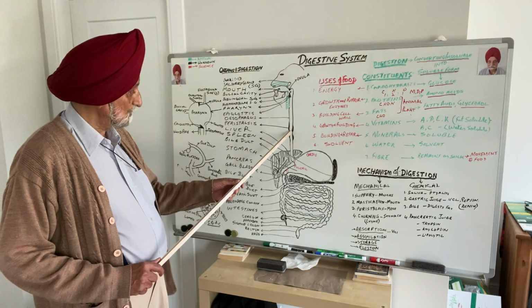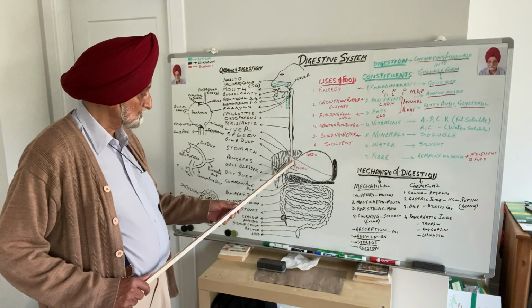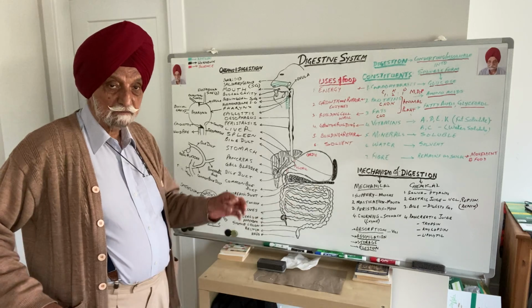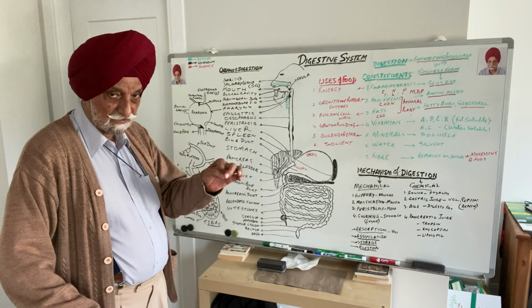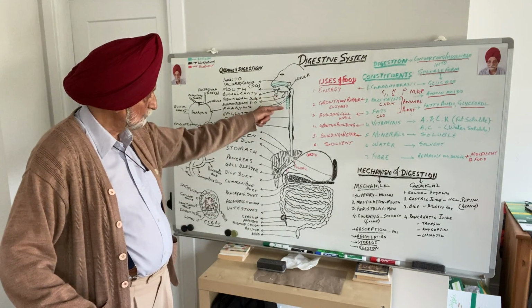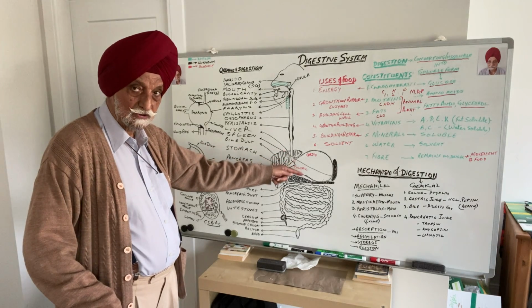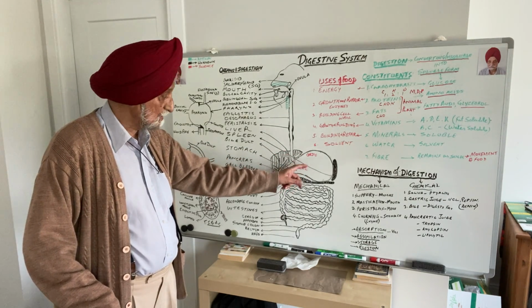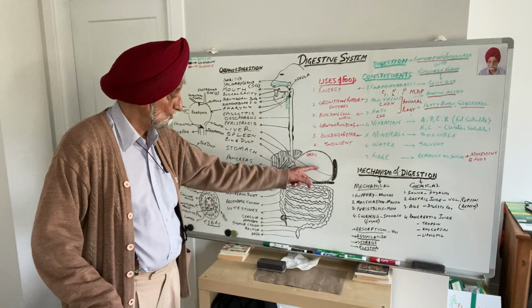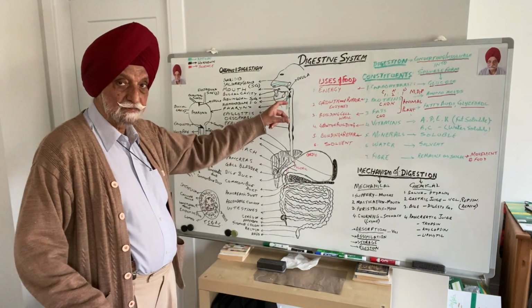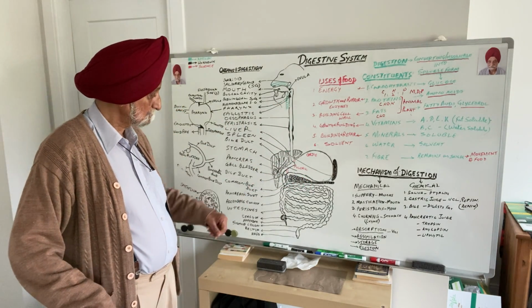The opening of the esophagus into the stomach is guarded by a sphincter muscle which opens like this, permits the food to come from here into the stomach and does not let the food go from the stomach up to the esophagus.